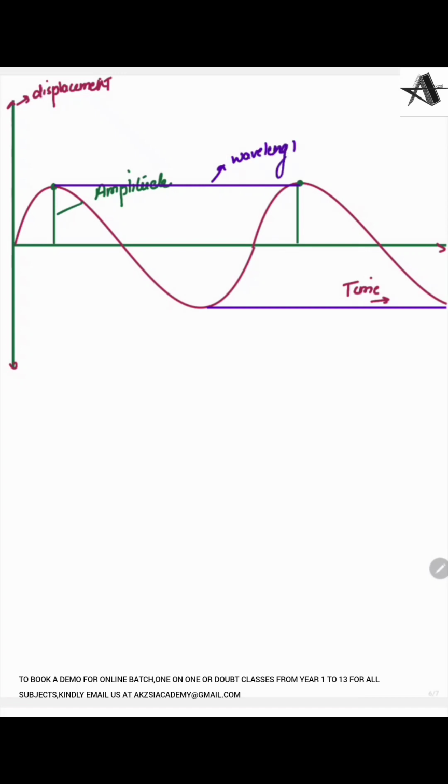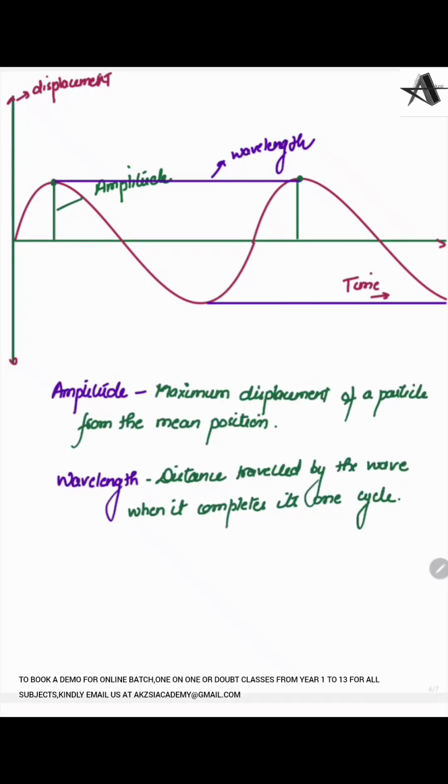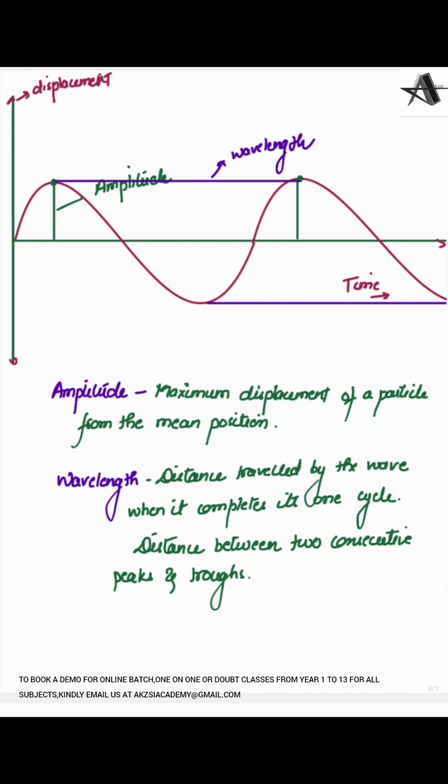The next is frequency, but before that let me write down the definition of amplitude and wavelength. So this is the basic definition that we discussed, that amplitude is the maximum displacement of a particle from the mean position, and wavelength is the distance traveled by the wave when it completes its one cycle. But mostly if you are writing the GCSEs, the better option is to write this definition: distance between two consecutive peaks and troughs.